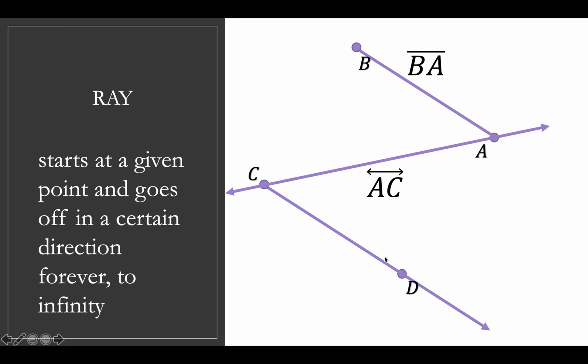So like I said, this one has a little bit more leeway with how you name it, all right? It has to start with C, because C is its vertex. That's where it starts. But you could just use any point along the ray to do the other point. So if I had point E right here, I could call this ray CE. But as there is no point E, I'm just going to call it ray CD, like this. And you guys can see this one is a ray, because it only has one arrow at the end. And it's ray CD. And I could not have called it ray DC, because that would imply that it goes this way forever. It has to be ray CD.